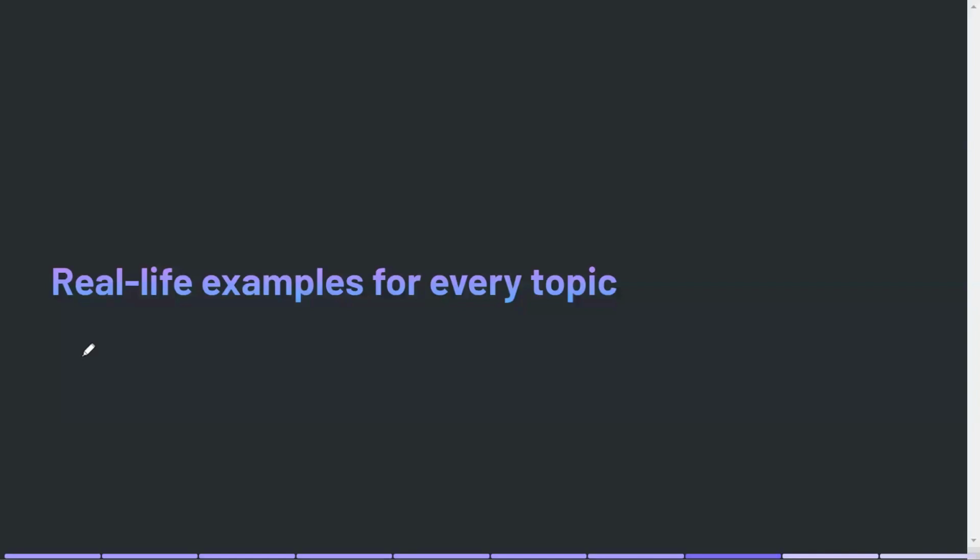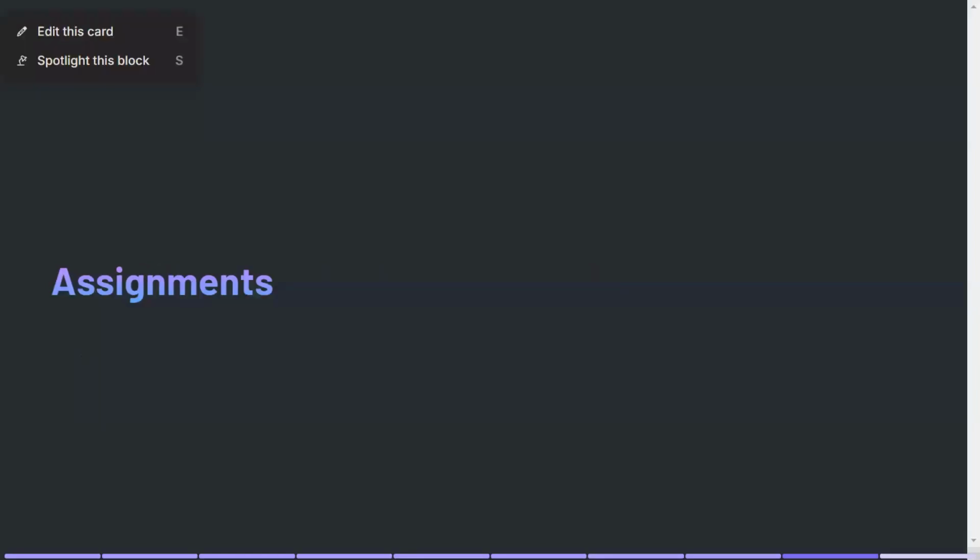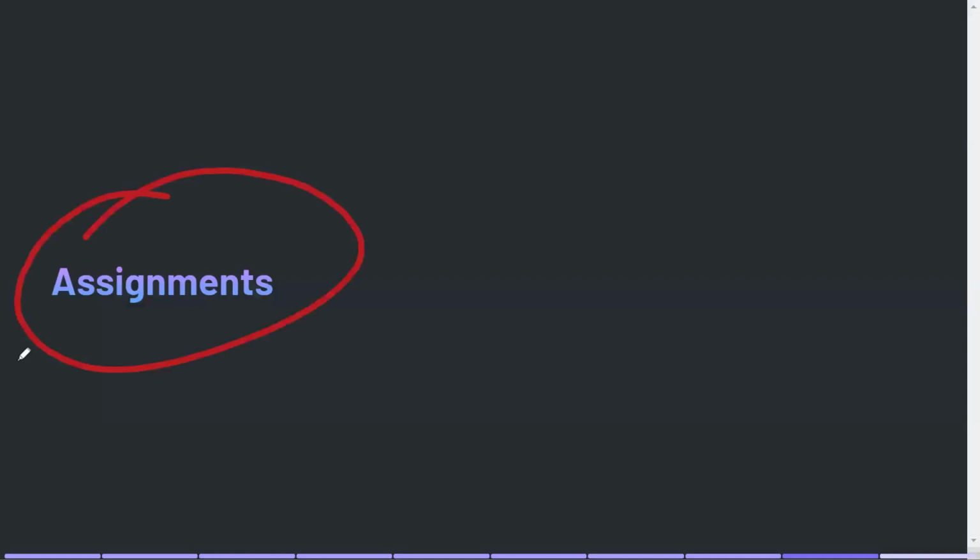And the next thing is assignments. You will get assignments as well, in the form of a Google form link, and on that Google form link you have to submit your assignment. After completing a concept, for example when we cover one topic, I'll give you the assignment and you will submit it. This is for your own benefit, not for my benefit, so you should take care of your assignments as well.